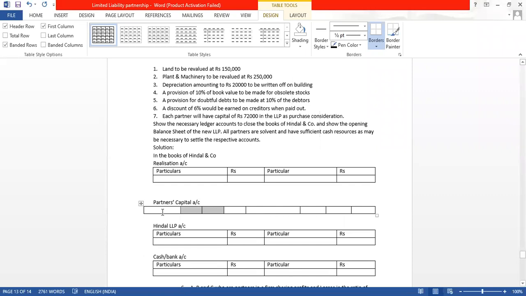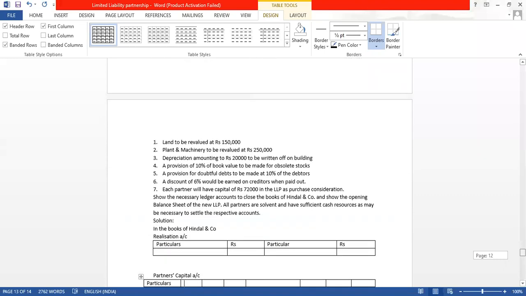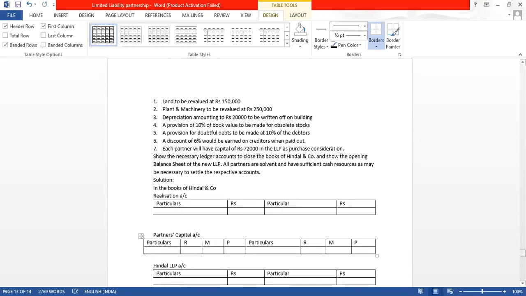So here what are the names of the partners? Particulars, names of the partners. Ranjit, Manjit, Paramjit. Particulars, Ranjit, Manjit, Paramjit. So we are ready with all the accounts.